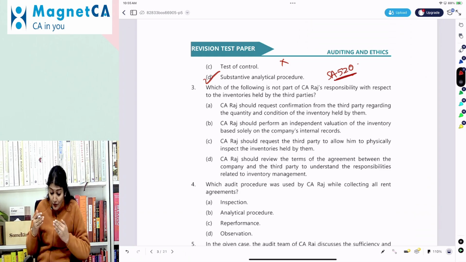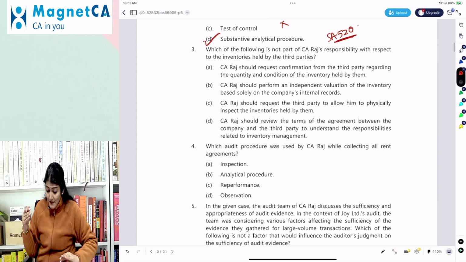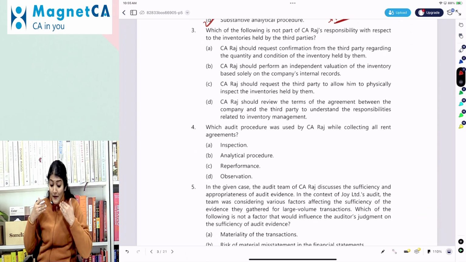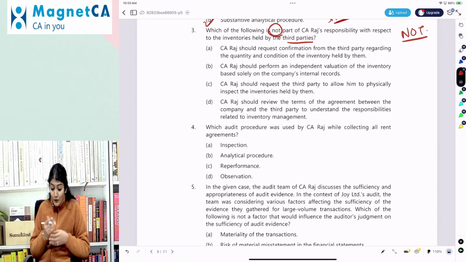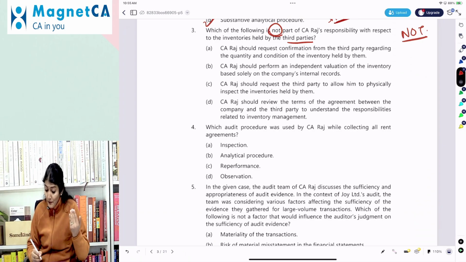Okay. Which of the following is not a part of CA Raj's responsibility with respect to the inventory held by the third party? Which is not a part of CA Raj's responsibility? So Raj should obtain the confirmation from the third party.